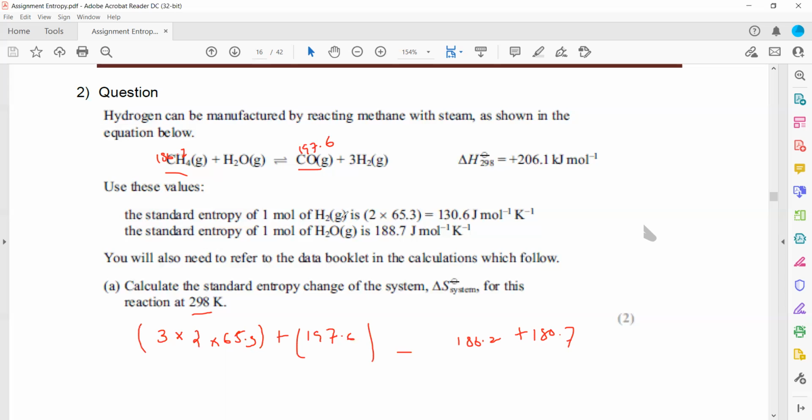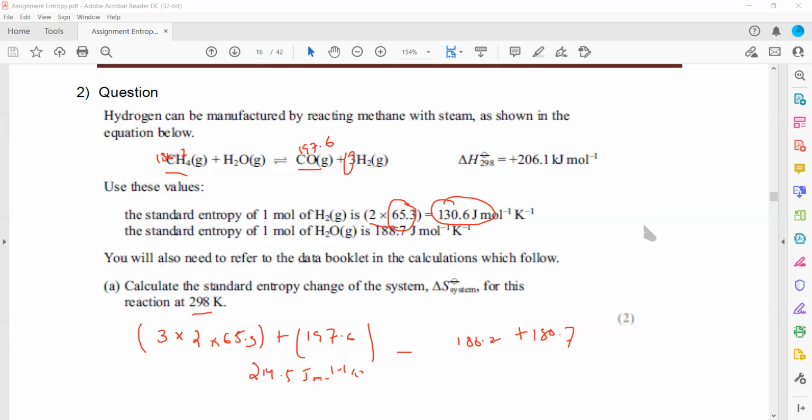Why? Because you can take for one molecule is 130, so you can do 130 multiplied by 3 or 130.6 multiplied by 3, or we can do this manner like one hydrogen entropy 65.3 multiplied by 2 we'll get for molecule, and then we multiply it by the total number of molecules. So this will give us the total entropy of this system, which will come out as 214.5 joule mole inverse Kelvin inverse.